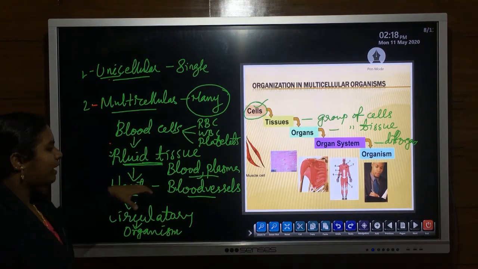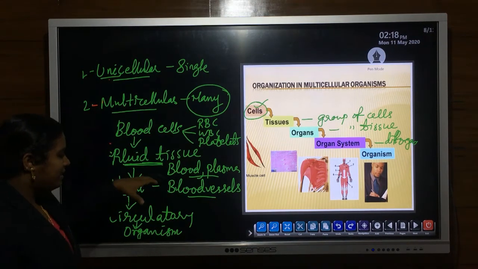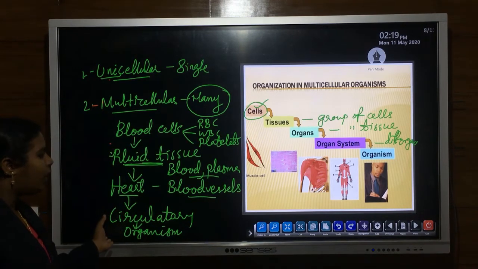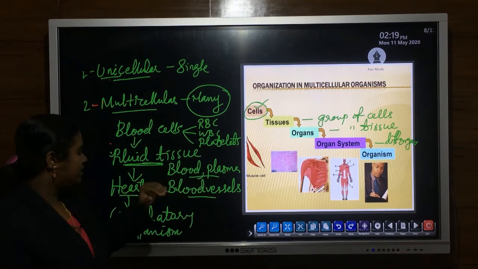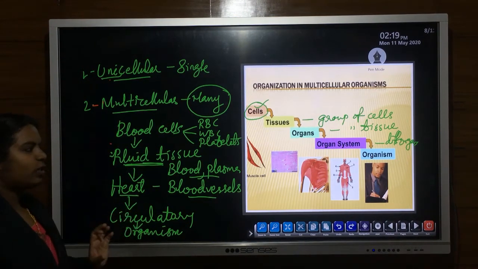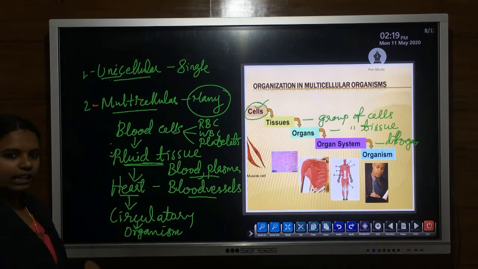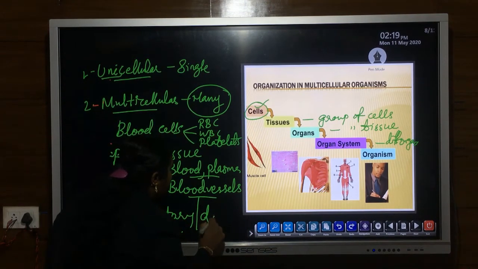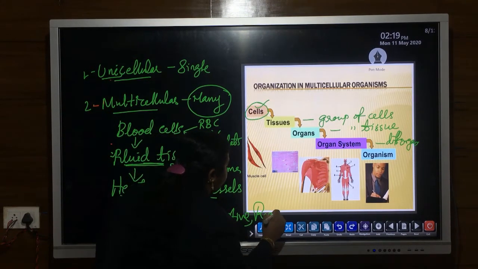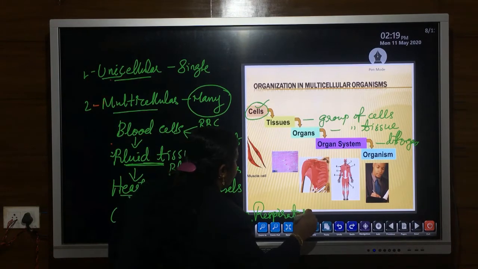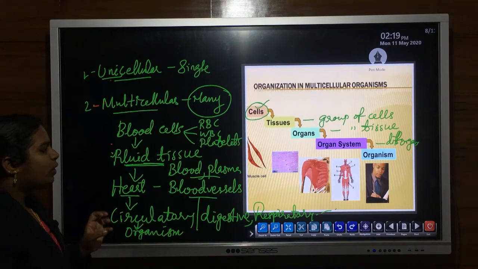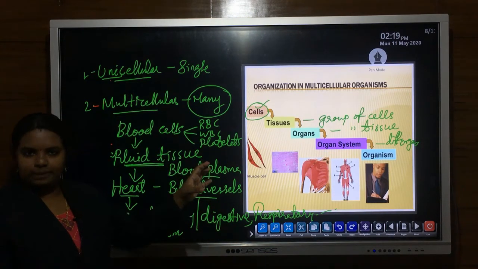Then all these organs, like heart and blood vessels like artery, vein, capillary, together form or are connected to form the organ system. Organ system means like the circulatory system. Not only this organ system, many other organ systems are there. Circulatory system is there. Another example is the digestive system. Then the respiratory system. Likewise, all these organ systems together form the entire organism.